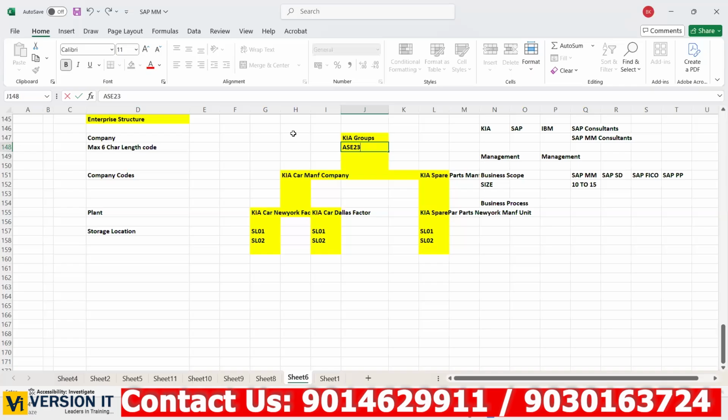But whatever you maintain should be meaningful and easily understandable. If someone puts KIM, okay, it is related to the Kia company, easily understood. So maximum 6 characters, minimum 2-3 characters is also fine. Remember that point. Now in this scenario, Kia 001 is also possible, or else 111. Any 6 characters, or minimum, you can just type Kia also. That is also fine to identify the company in the enterprise structure.